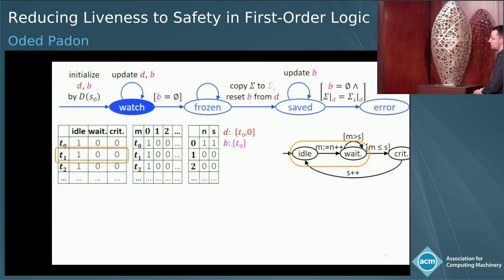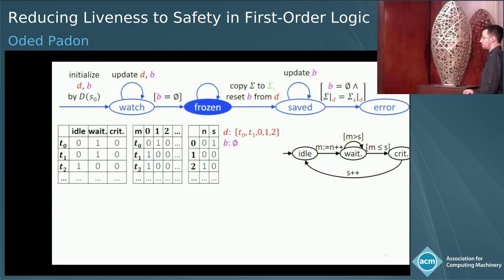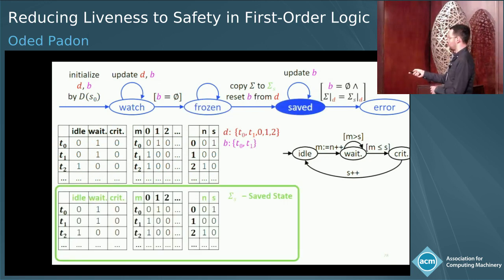Now let's say that T1 makes a transition. It goes from its idle state to its waiting state, and it gets inserted into D, and also the ticket number bumps and gets inserted into D. Let's say now that T0 takes a step, so it also goes into the waiting state. Because we've seen the Buchi condition for thread T0, it's been scheduled, B is now empty. We removed it from B. So now the monitor can go from the watching state to the frozen state. And it can even go another step to the saved state, because this is just non-deterministic.